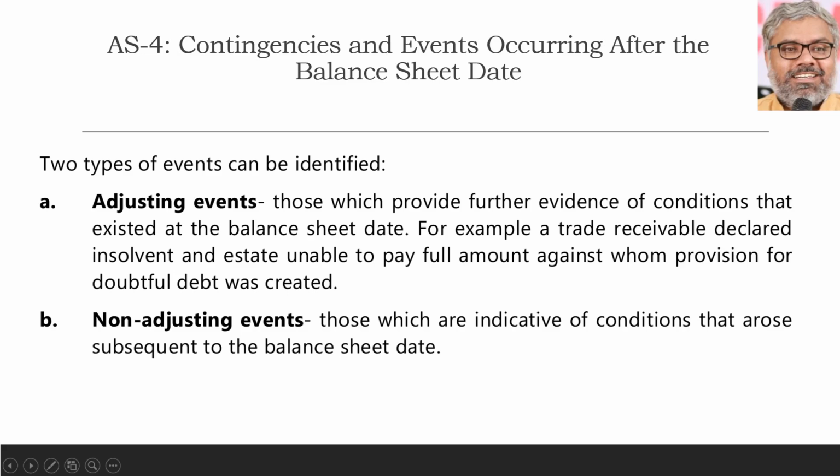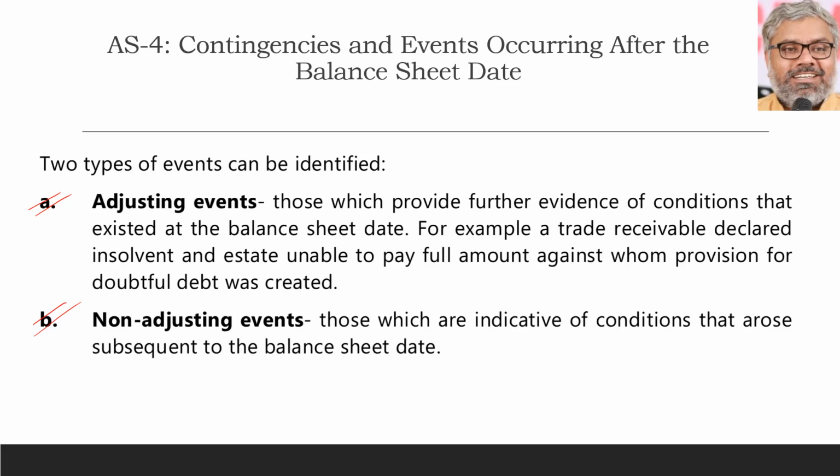Now let us define the events into two categories. AS4 classifies the events into two categories. One is called adjusting events, the second one is called non-adjusting events. The events themselves will not adjust. We have to adjust. So events themselves are not adjusting.